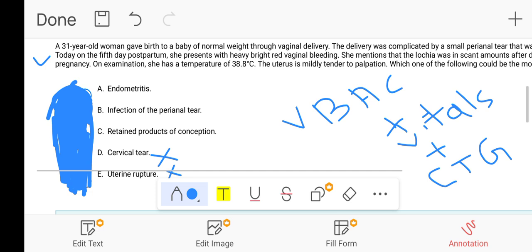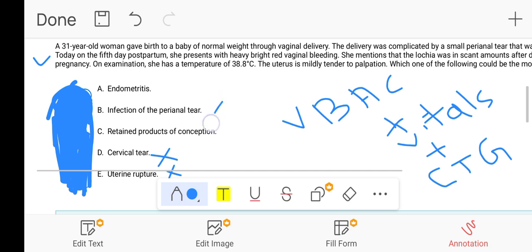And always remember that cervical tear always presents as a primary PPH. Whenever the patient is delivered, a cervical tear bleeds massively right after delivery. So this is the clear-cut case of the primary PPH. This is not happening with the secondary PPH, cervical tear bleeding. And at the time of the cervical tear, we have to stitch this, otherwise this will bleed massively, and this is a case of primary PPH. So we will not pick this.